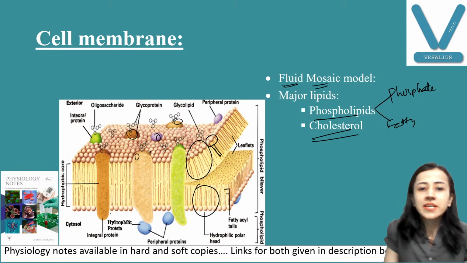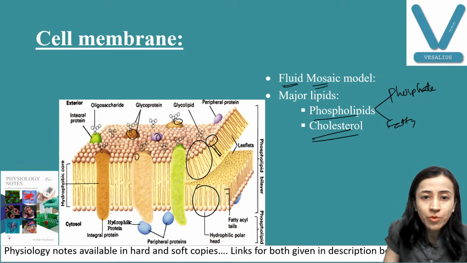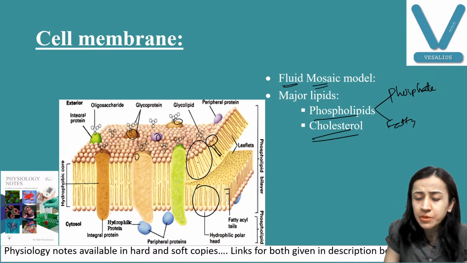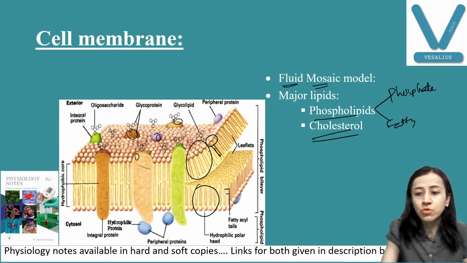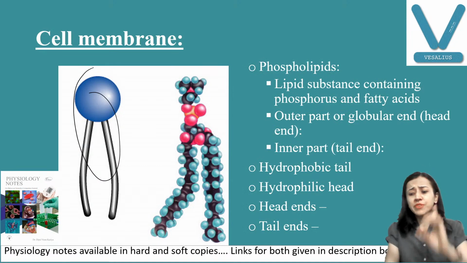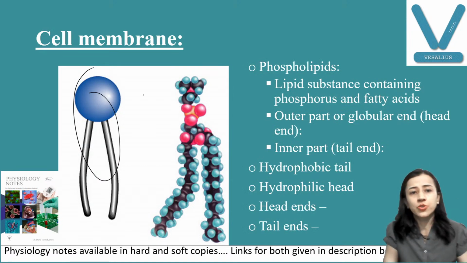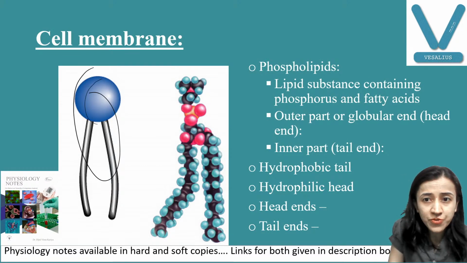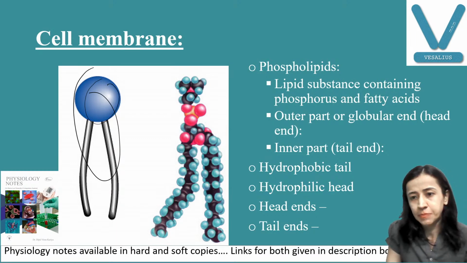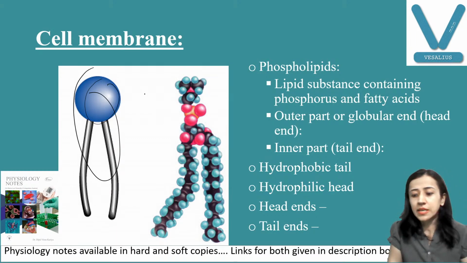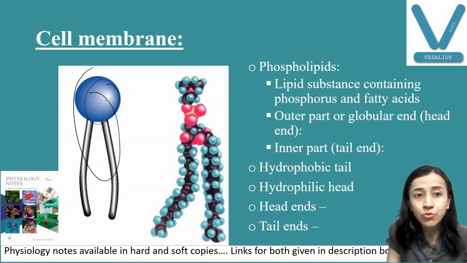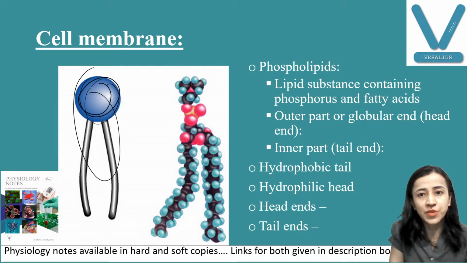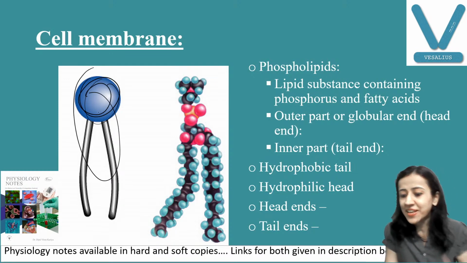So you can see here, this is a phospholipid molecule. This is one. Multiple phospholipid molecules are there here and they form the lipid bilayer. Now, we will discuss one phospholipid molecule. You can see here, this is phosphate, this is fatty acid. So you can see here, a lipid substance made up of phosphate and fatty acid. The outer part, this is the head part, this one.